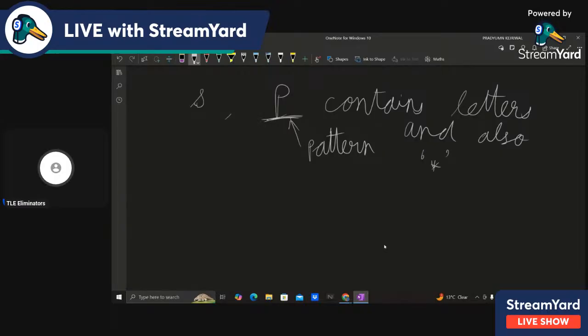And what does this mean? It means that this star can be equal to anything. You can claim that this star is actually A, and Leetcode will agree. You can claim anything, let's say you call it AB as well. So it doesn't matter. This star can be equal to anything.